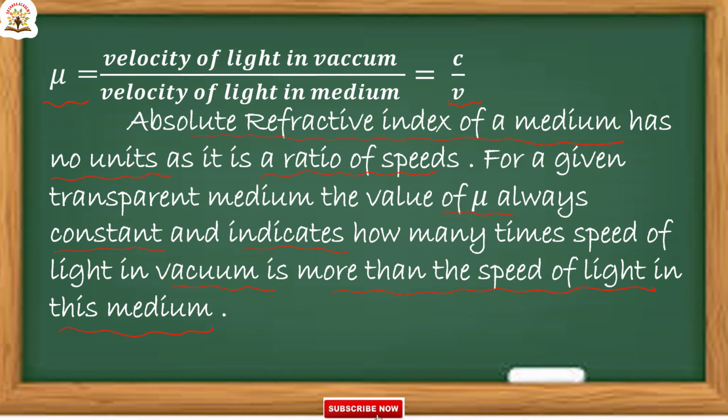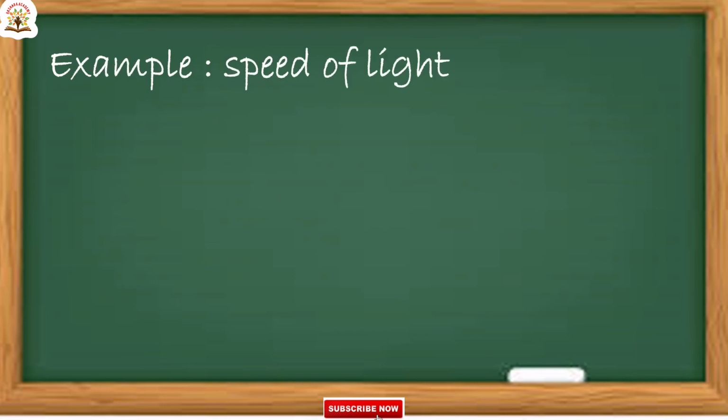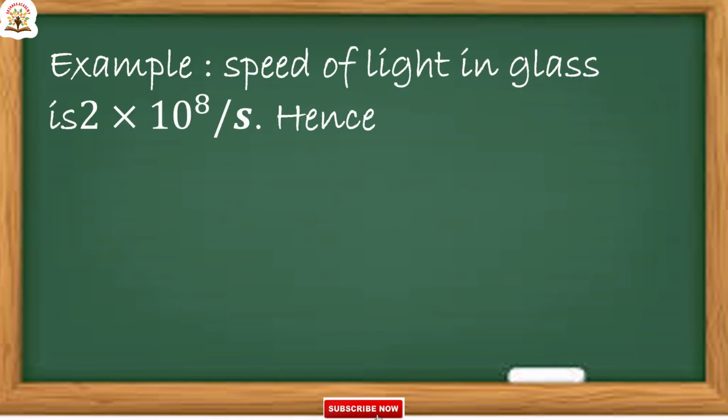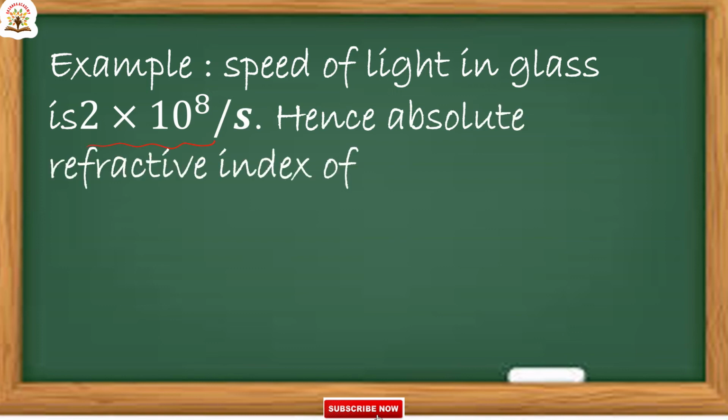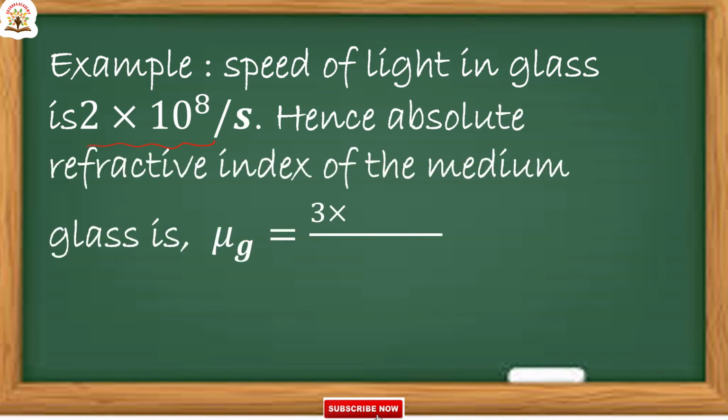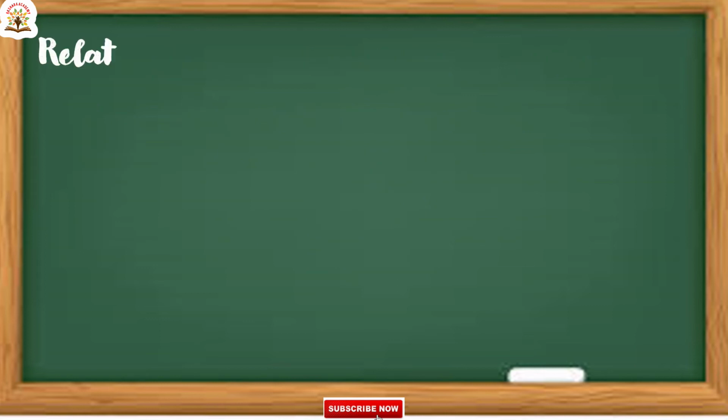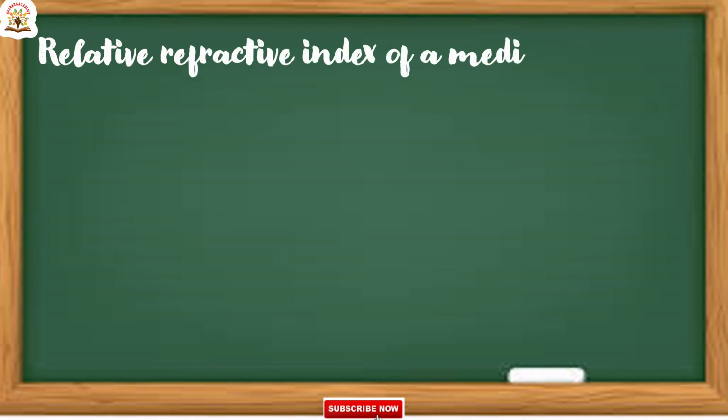Next, here we are discussing an example. Speed of light in glass is 2 into 10 to the power of 8 meters per second. Hence, absolute refractive index of glass, mu g, is equal to 3 into 10 to the power of 8 by 2 into 10 to the power of 8 meters per second. Here 10 to the power of 8 cancels, and 3 by 2 is equal to 1.5.